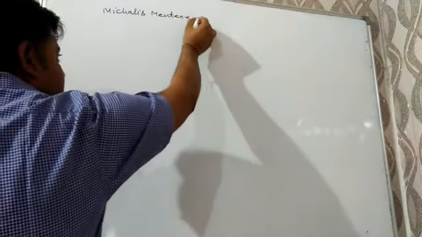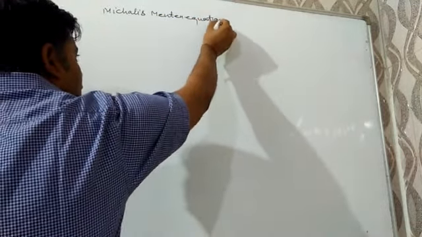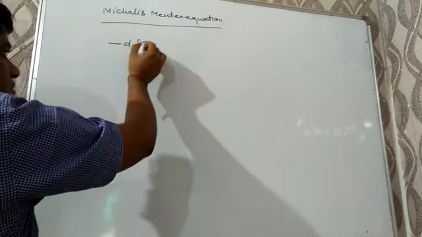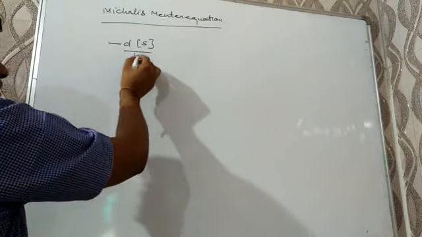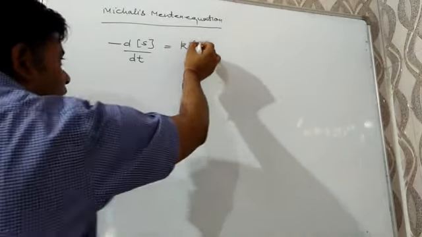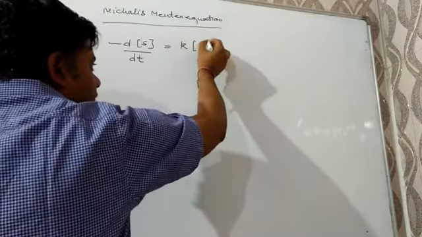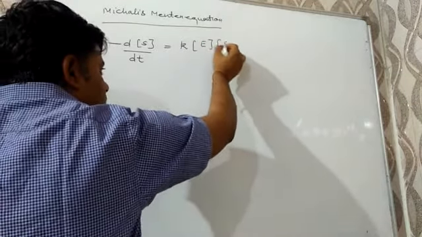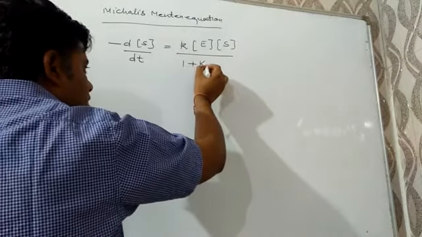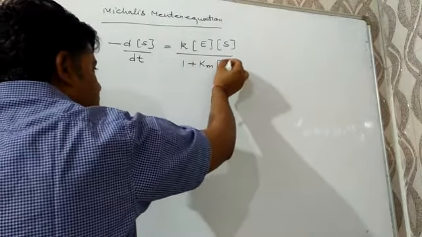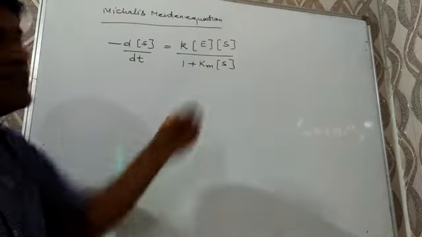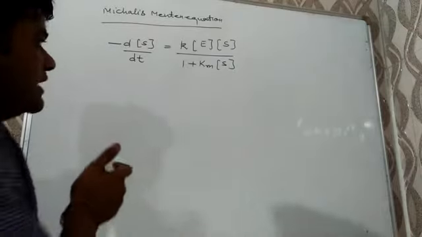According to this equation, the rate of an enzyme catalyzed reaction will be equal to K into concentration of enzyme into concentration of substrate over 1 plus Km into concentration of substrate, where K is the rate constant and Km is the Michaelis constant.